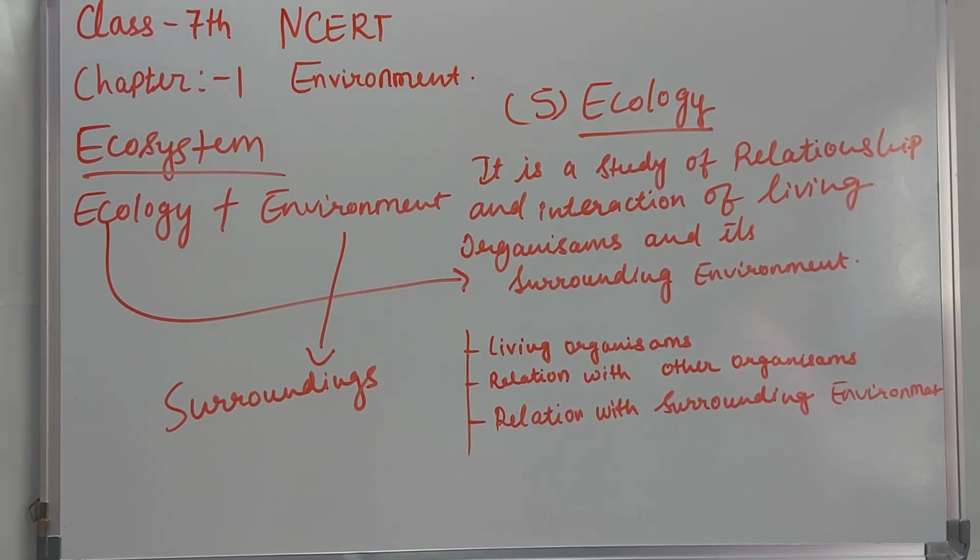The topics that we have covered: the first one was about environment, in which we discussed what environment is, the definition of environment, and how the word environment was derived. Then came the components of environment. The three components of environment were land, human, and man-made environment. Then we covered the natural environment, and how it is divided into two different groups, the abiotic and the biotic. Then we studied ecology, what ecology is, and at last we studied ecosystem. So here we end this chapter.